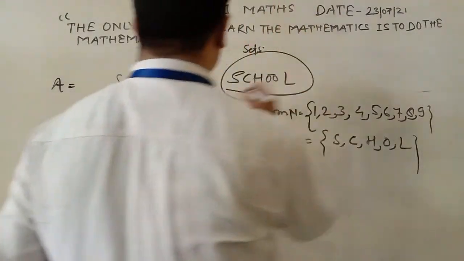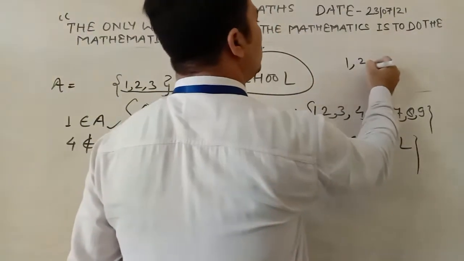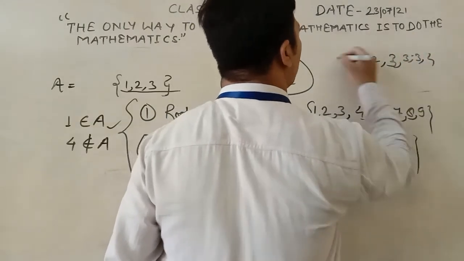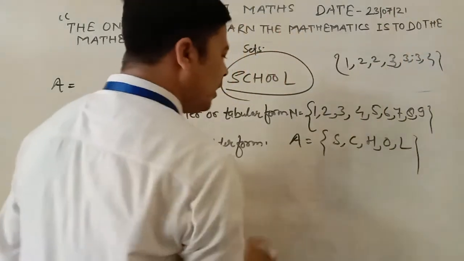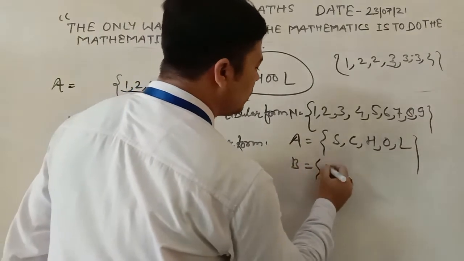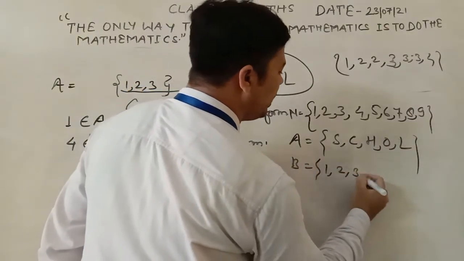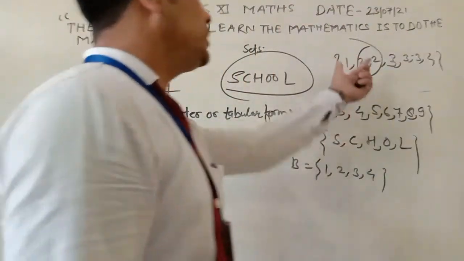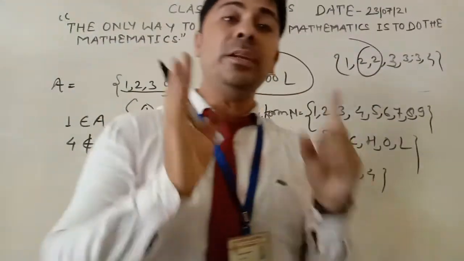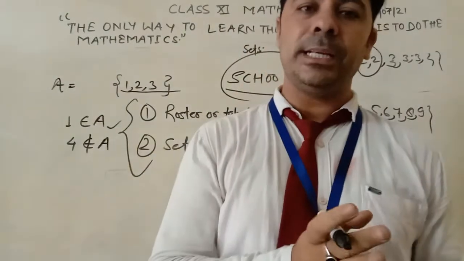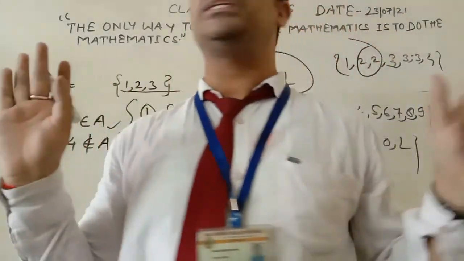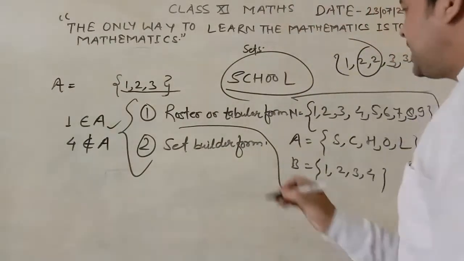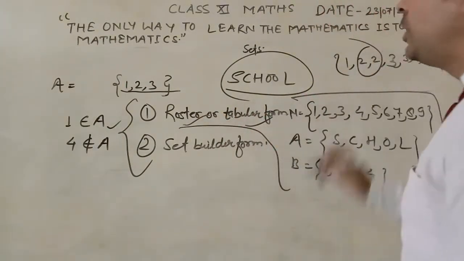Suppose we need to represent the numbers 1, 2, 2, 3, 4 as a set. Its values are 1, 2, 3 and 4. How many times is 2 coming? 2 is coming 2 times, but when you are writing it in the form of a set, you only have to write it 1 time. These are the notations of sets in roster or tabular form.